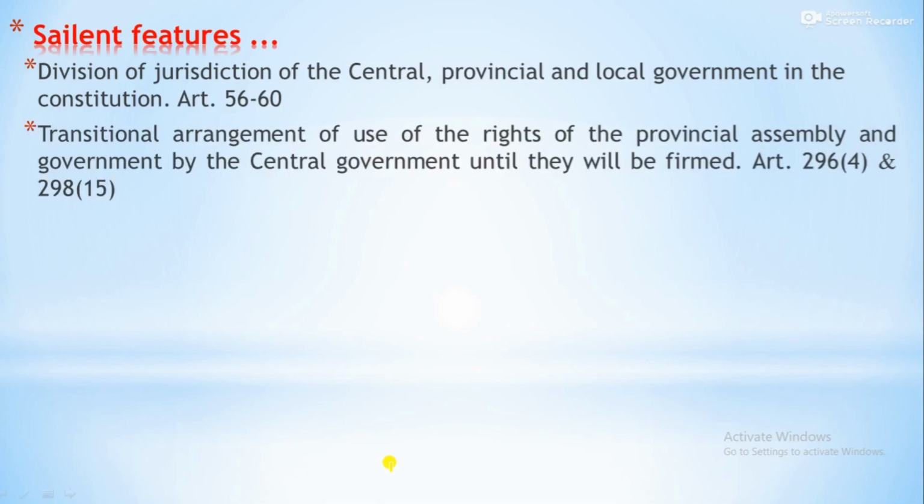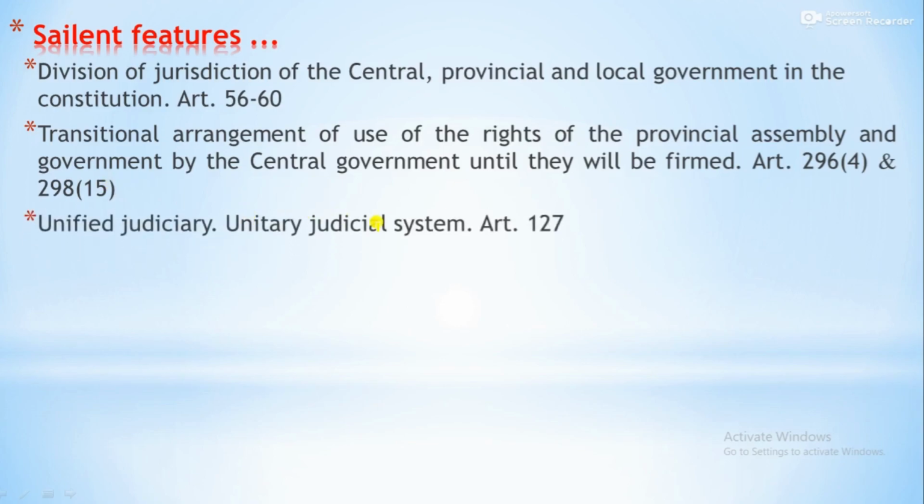Transitional arrangement of use of rights in the provincial assembly and government by the central until they are formed. If there is no election in the province, then the center makes the government and makes the laws using this power. But this is only a transitional provision.